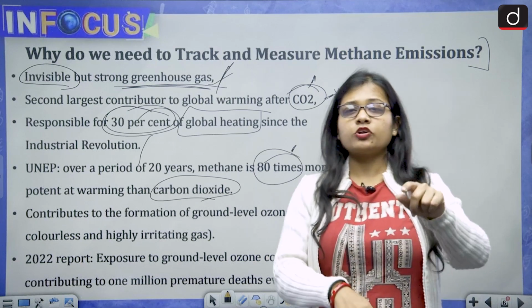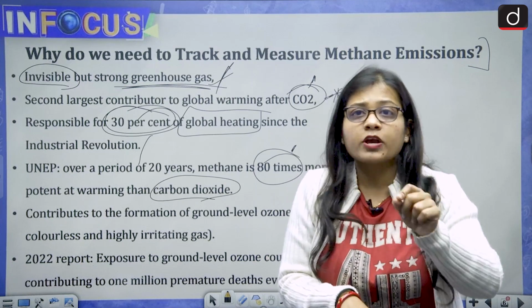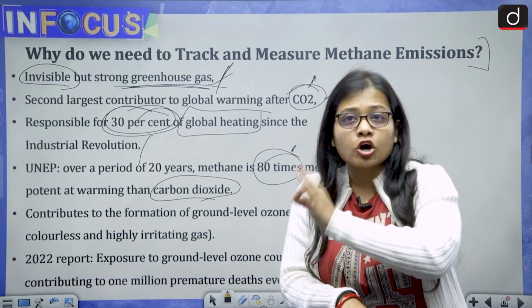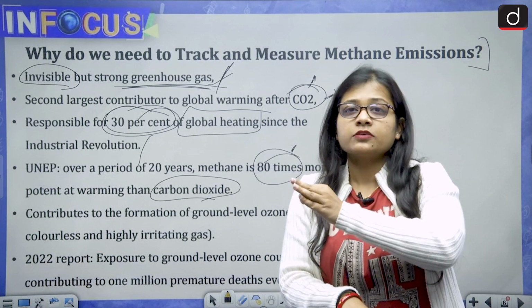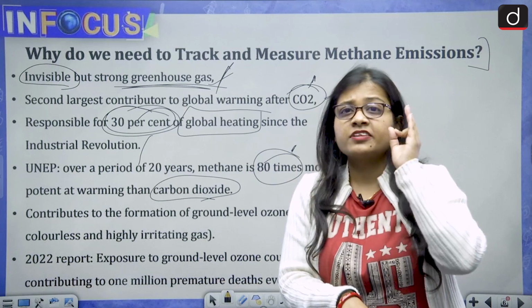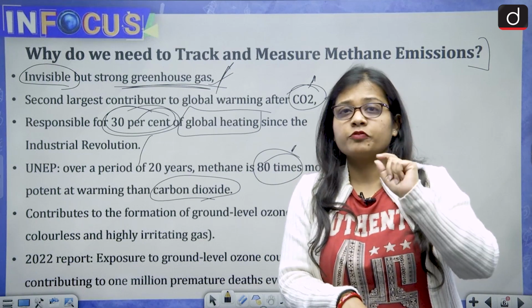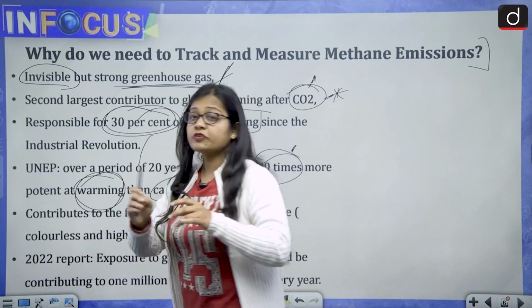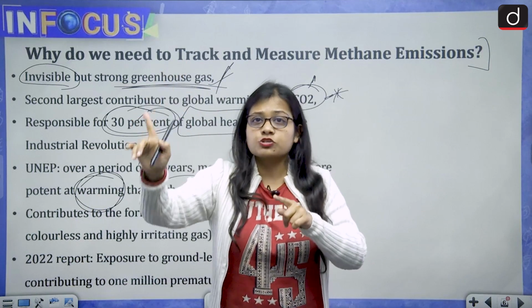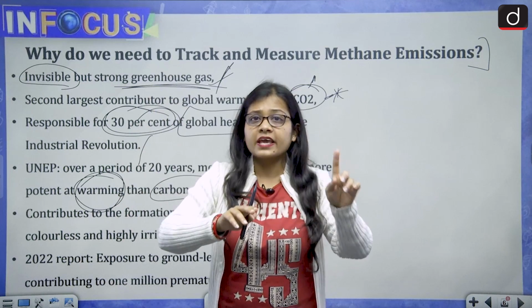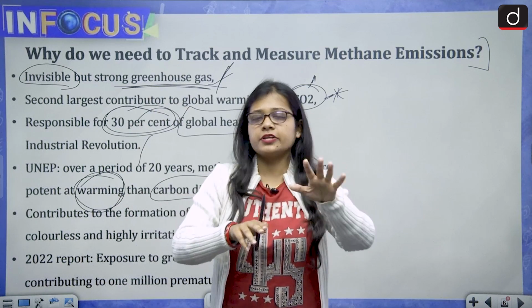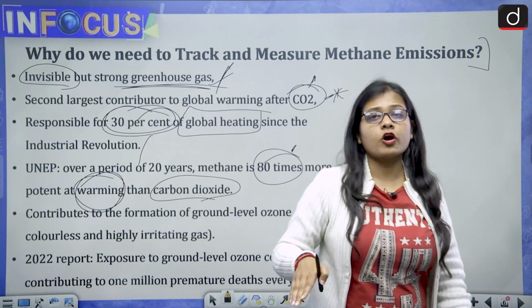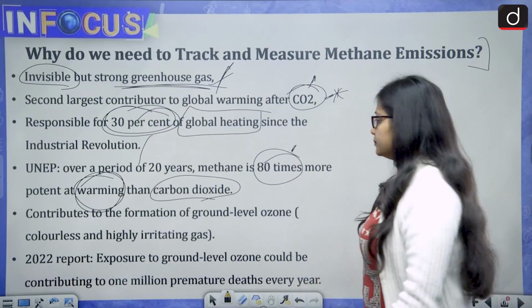It means that with regard to warming of the atmosphere, it is methane which has the most intensity, even though carbon dioxide is the biggest contributor.